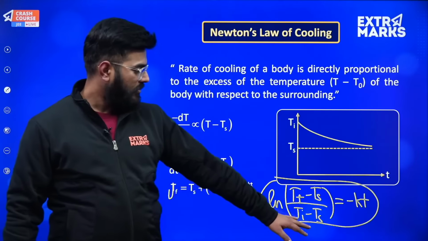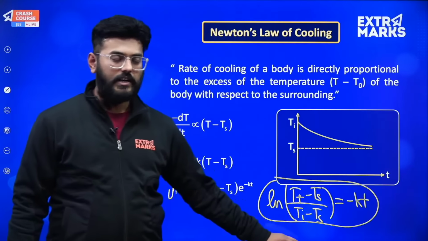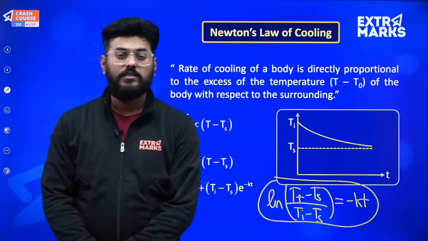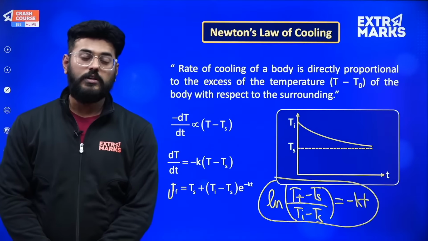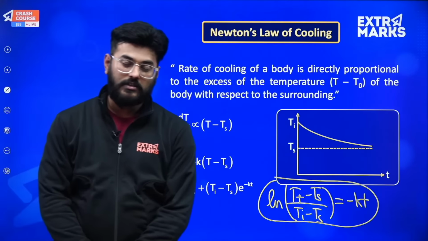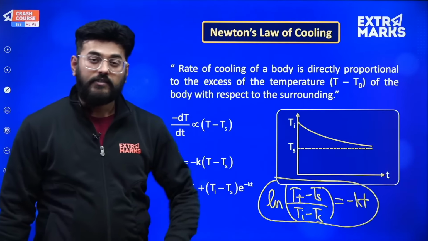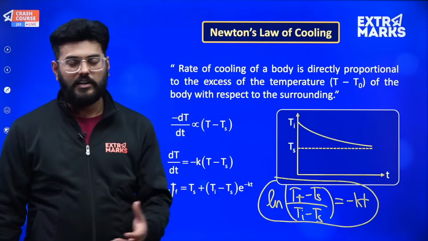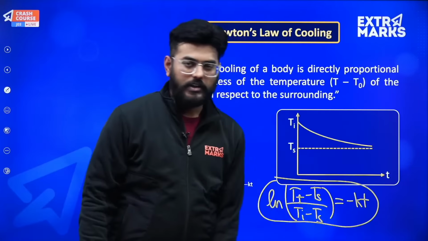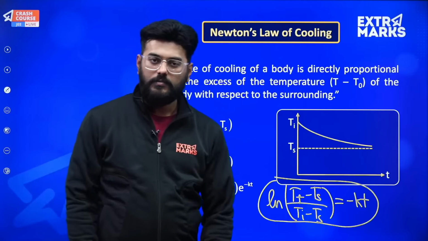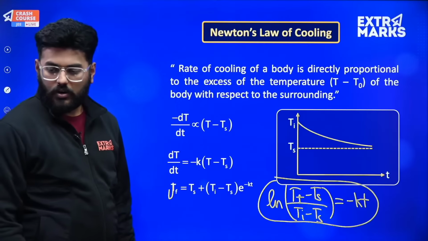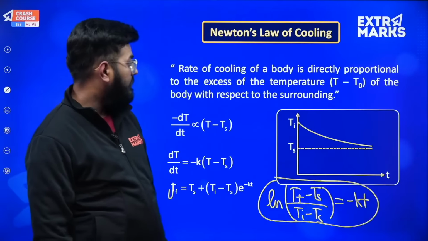So let's say I have an initial temperature 70, and after some time my temperature reduces to 40, and I want to know the time after which the tea's temperature will fall down from 70 to 40 if the surrounding temperature is 30 degrees centigrade. So I can very well calculate the value of time. This constant's value will be given to me. So this is all about Newton's law of cooling.